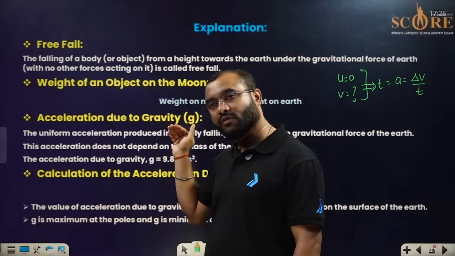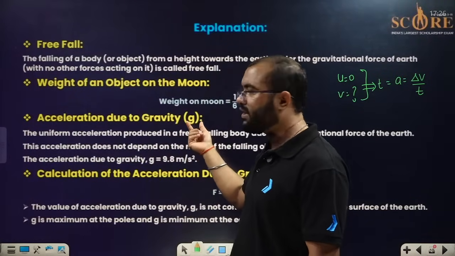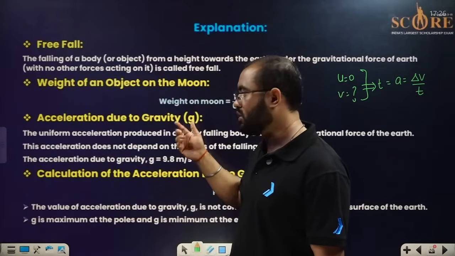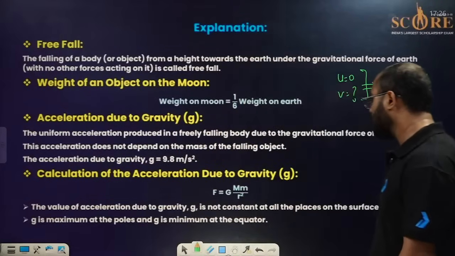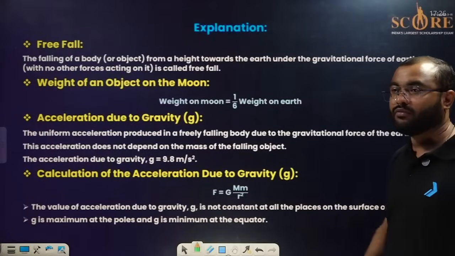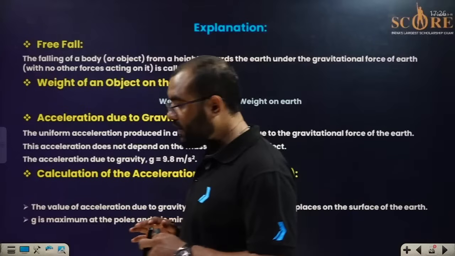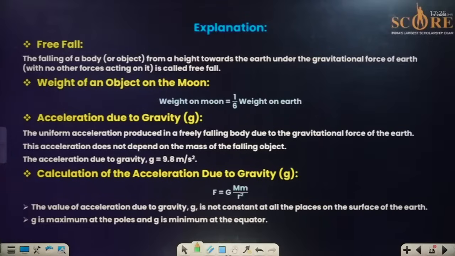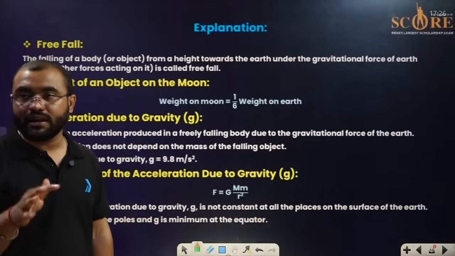So that is the acceleration under the influence of gravity, which is represented by small g. Getting my point? Everyone, please do remember the value of g. The value of g is different for different planets, in fact, the value of g also changes on the Earth.